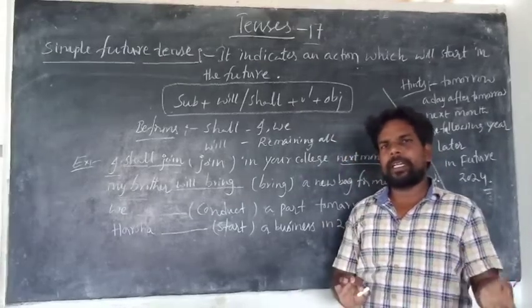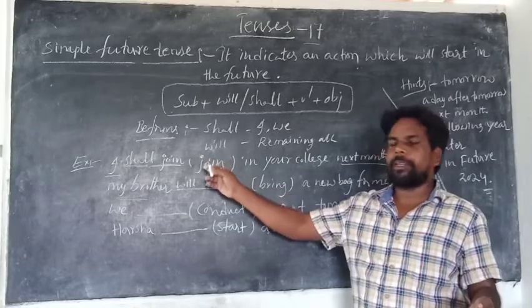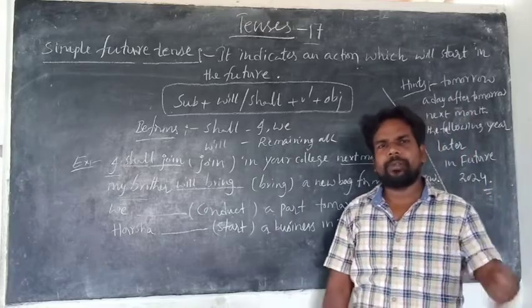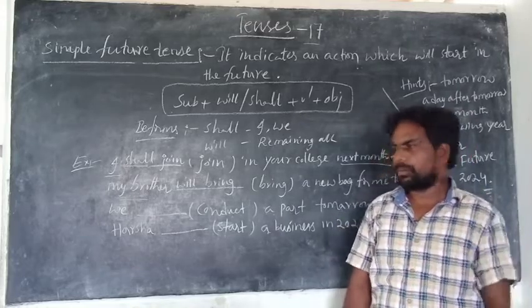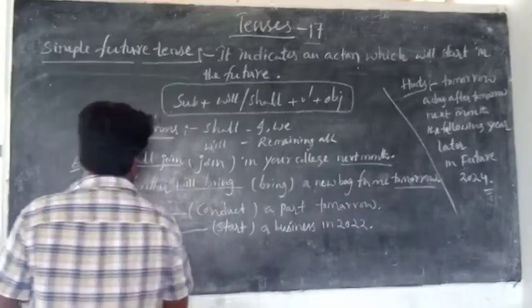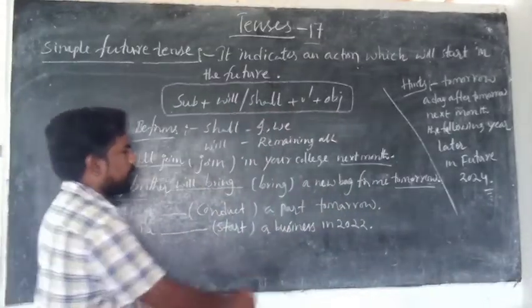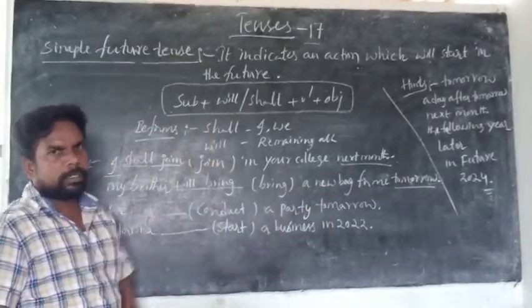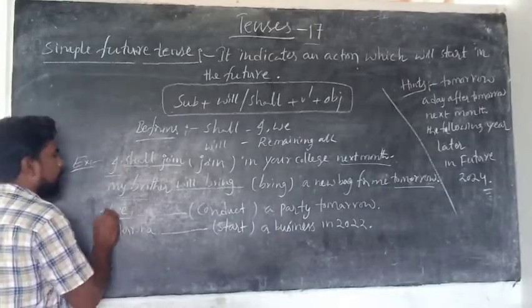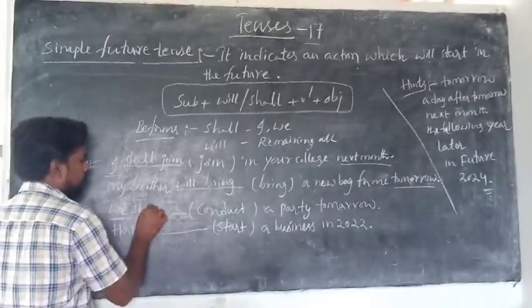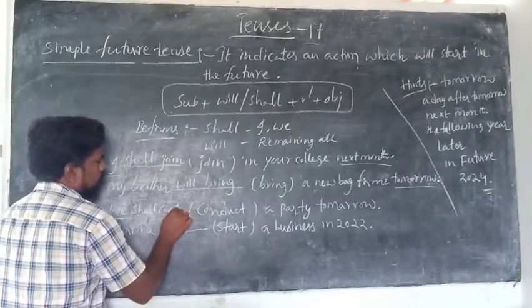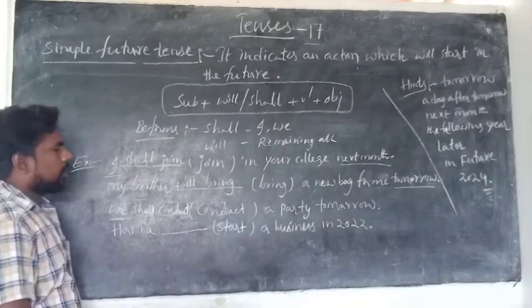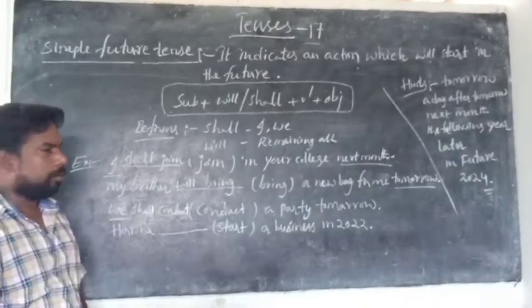In grammar wise, grammatically, what is that? Shall used for I and we, will used for remaining all. According to modern grammar, we can use will for all and shall for all. No problem. Come here. See, we conduct a party tomorrow. Here tomorrow also what is that? Future indication. So that it's first person plural. So that shall conduct.